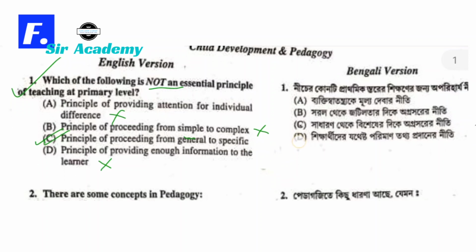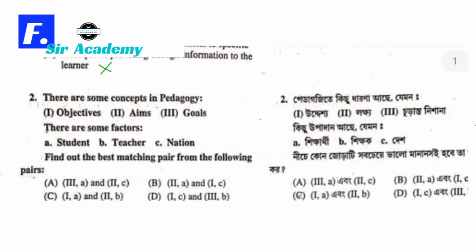We can move for question number 2. Question number 2 is in front of you. There are some concepts in pedagogy: objectives, aims, goals. There are some factors: student, teacher, nation. Find out the best matching pair from the following pairs.